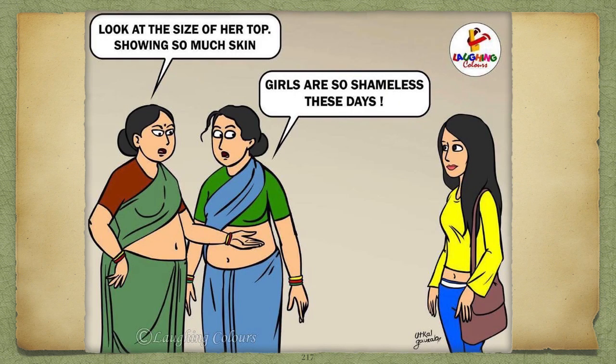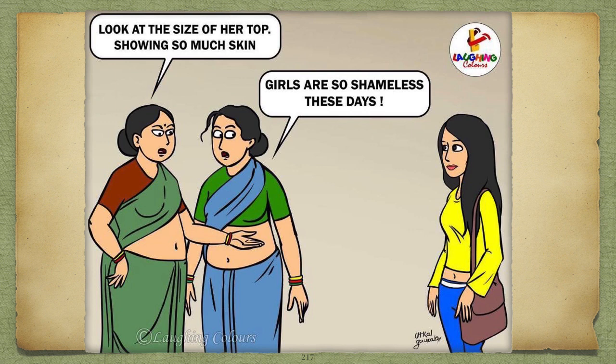Can you suggest a rubric for this image? Look at the size of her top, showing so much skin. Girls are so shameless these days. But see these two ladies, their dress and the dress of the new gen lady.